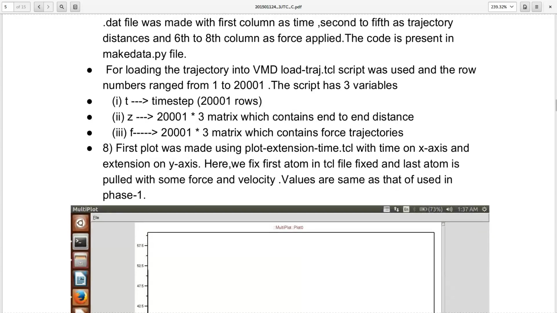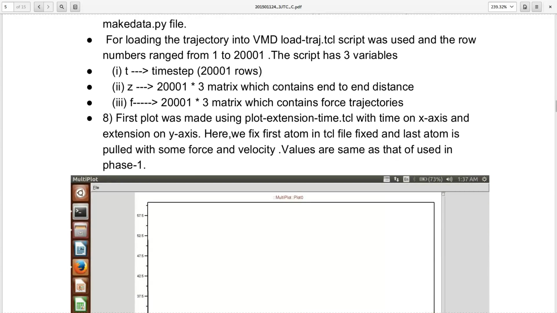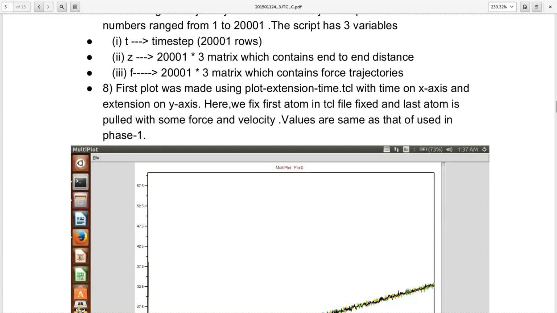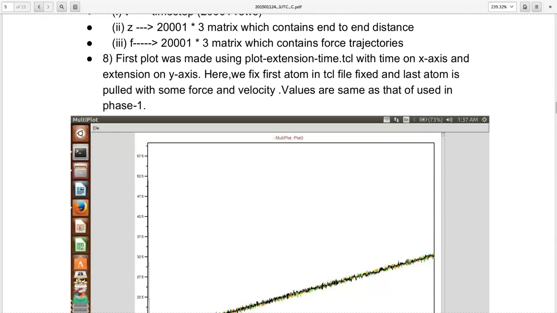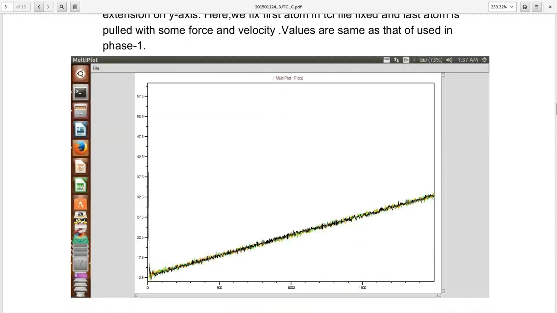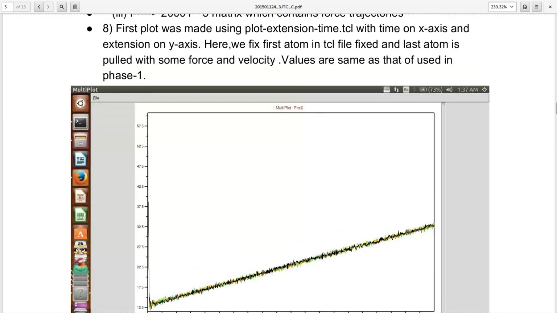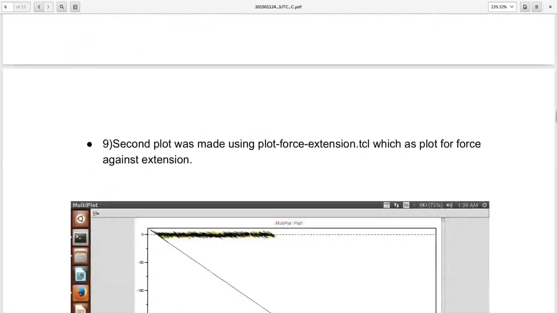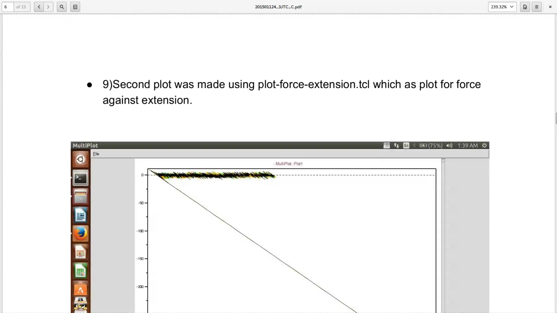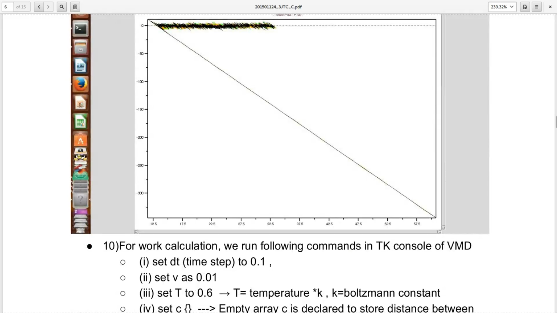The first plot was made using the plot extension time.tcl script, with time on the x-axis and extension on the y-axis. Here the first atom in the TCL file is fixed and the last atom is pulled with the same force and velocity. Values are the same as those used in phase 1. Here is the plot for extension versus time. Now the second plot was made using force extension.tcl, which plots force against extension.